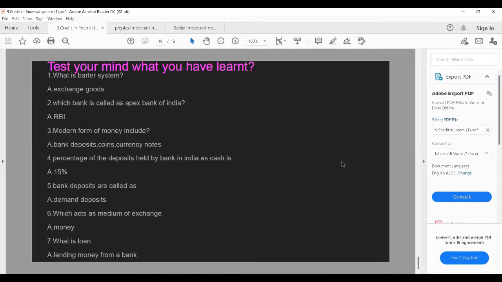Bank deposits are called as demand deposits, which act as medium of exchange. The money acts as medium of exchange. What is the loan? Lending money from a bank is a loan.